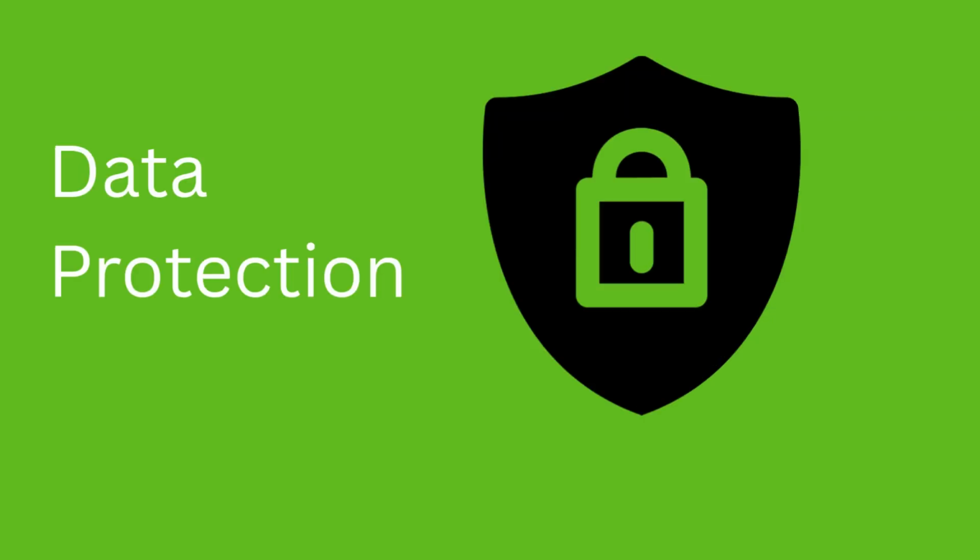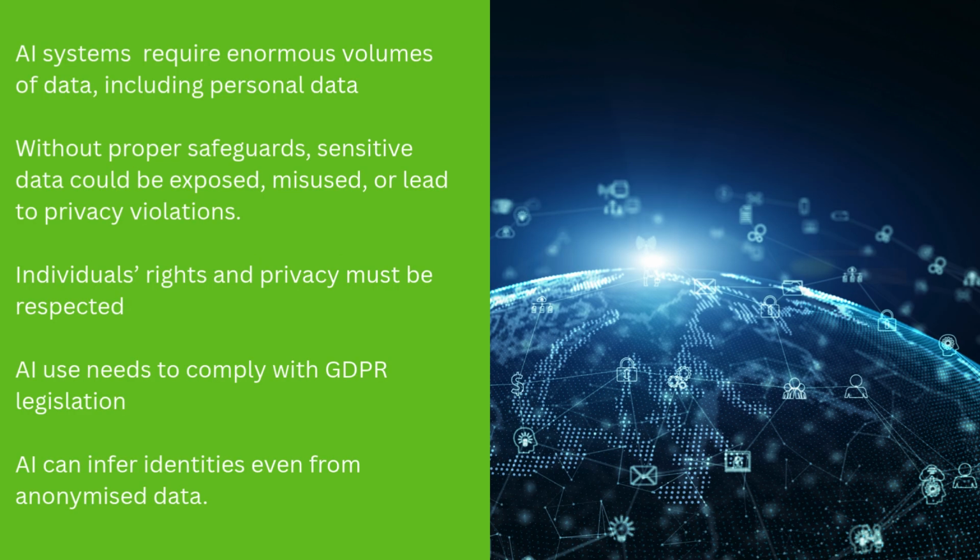The next issue then is issues around data protection. With AI, they require huge volumes of data to be trained, and that also includes personal data. So, without proper safeguards, sensitive data can be exposed, and then the privacy of individuals can be violated. So, we need to be ensuring that individual rights and privacy are respected.